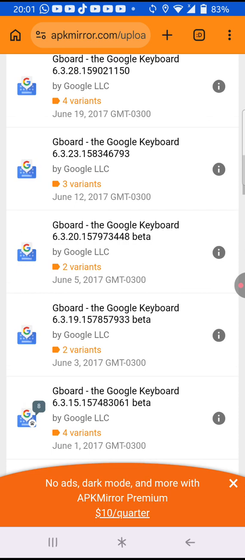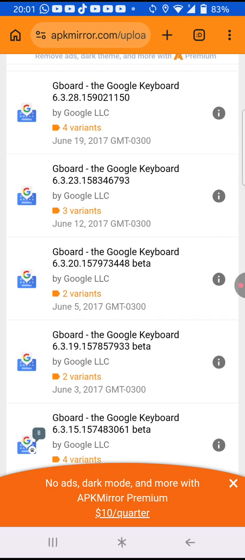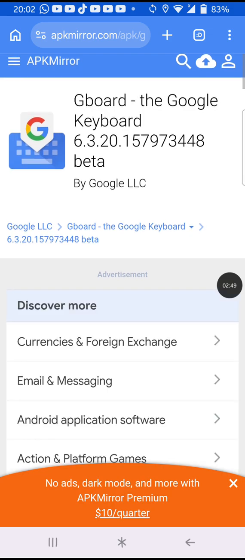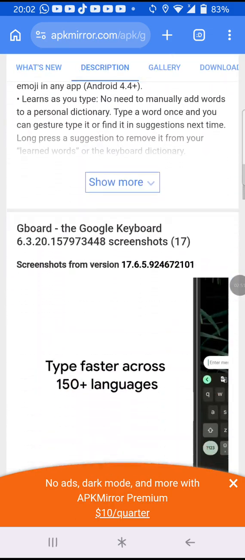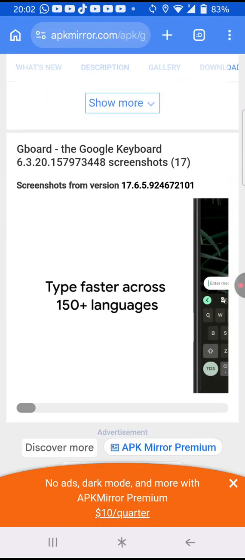I recommend using this version, which is Gboard version 6.3.20, the beta version. Then I'll tap on it. You can tap on the same version if you want the same one.